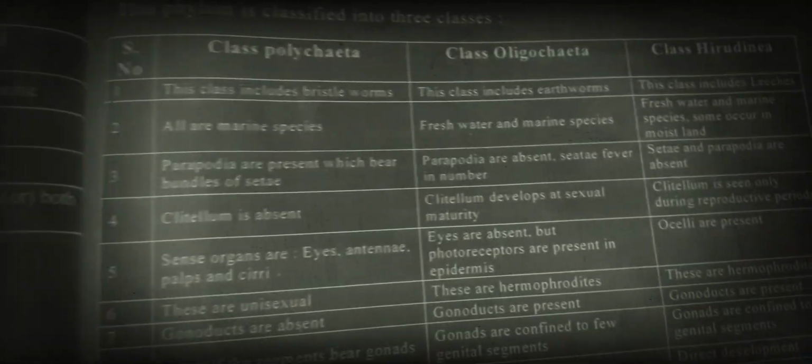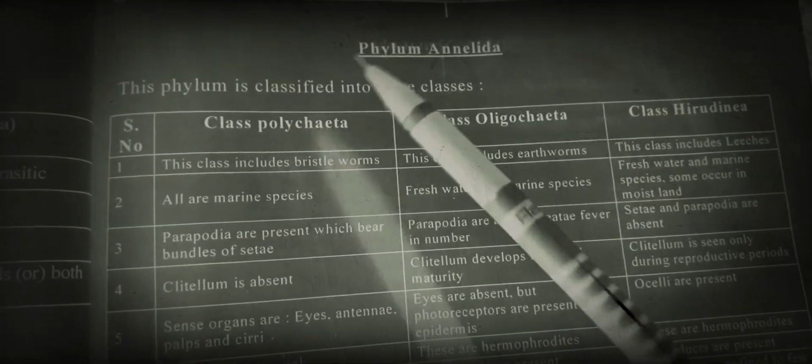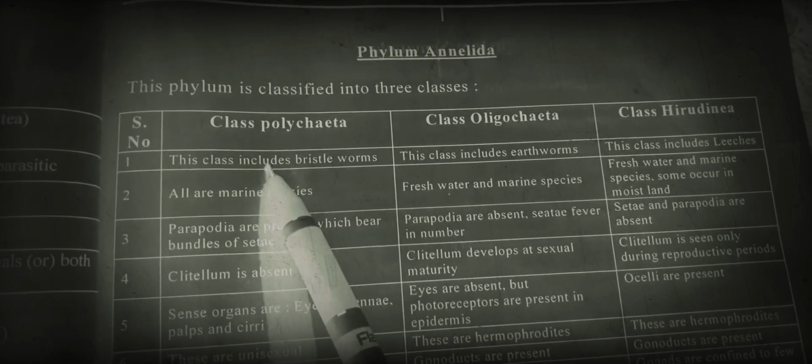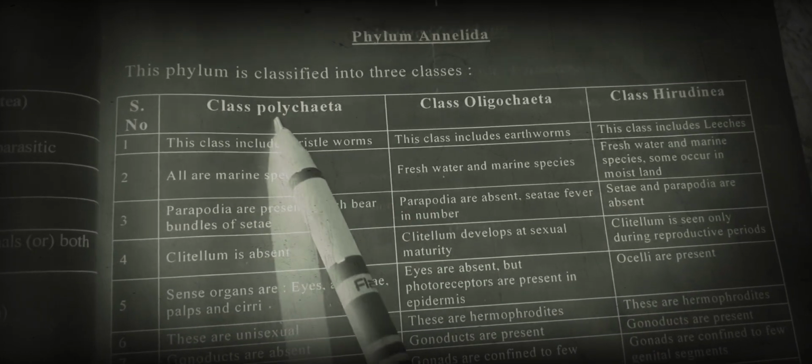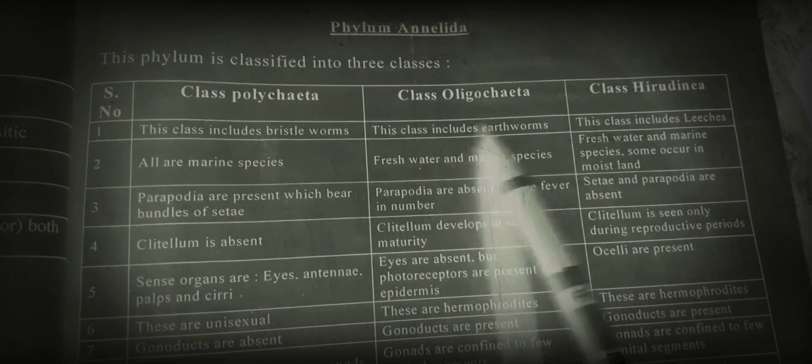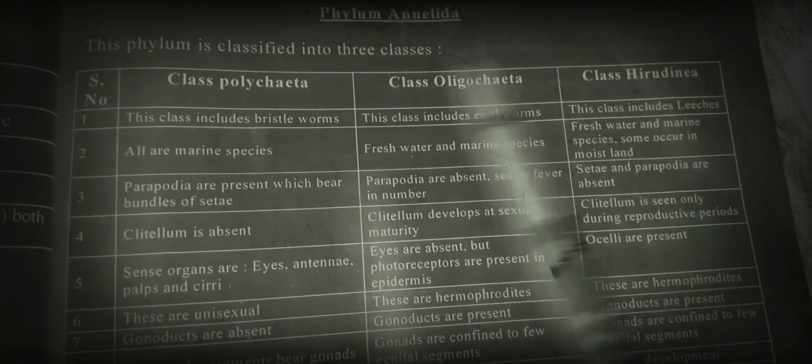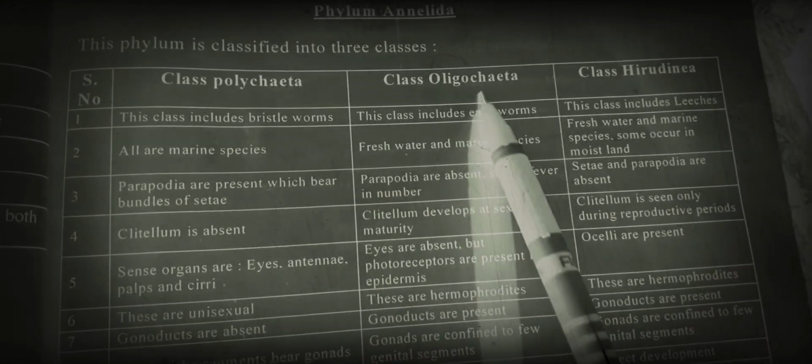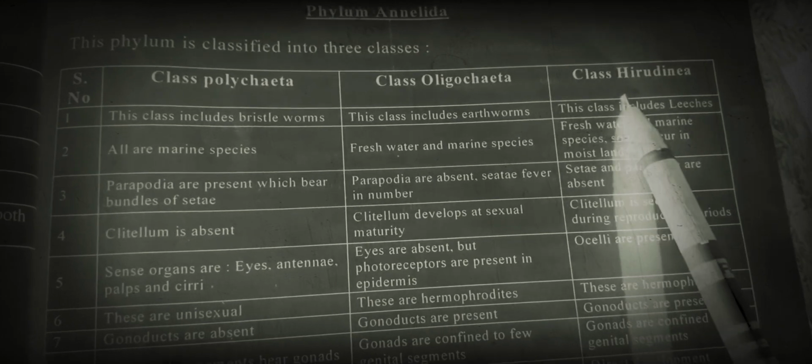Okay friends, let us start our classification. The phylum Annelida is classified into three classes: Polychaeta, Oligochaeta and Hirudinea. Poly means many, Oligo means few.